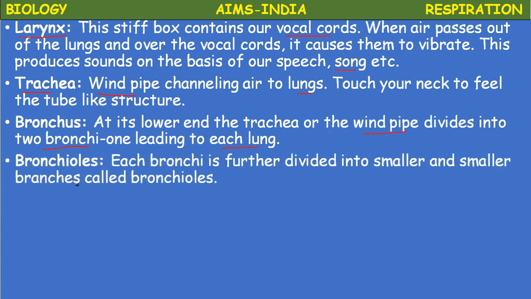Next, the bronchus divides into further small branches. For example, this is the trachea in the chest cavity. Finally, it divides into two branches. They are called bronchi. Each one is called a bronchus. After entering the lungs, each bronchus divides into small branches. They are called bronchioles. So each bronchus is further divided into smaller and smaller branches called bronchioles.